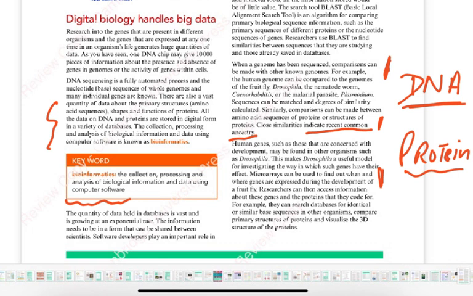Then human genes concerned with development can be found out, and we can study how organisms develop, which genes are switched on, which genes are switched off. Microarrays can be used to find out when and where genes are expressed during the development of an organism. This research helps us find out how we can maybe avoid certain diseases, how development can be affected if something is added to it, and how we can change this development, or at least help in the treatment of certain diseases.